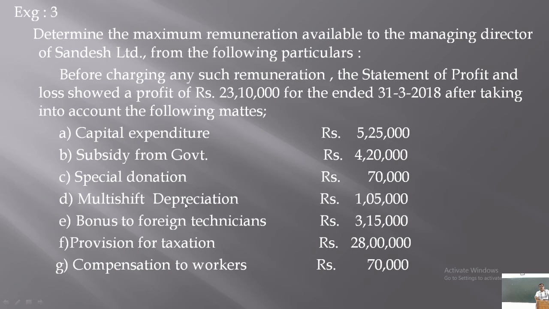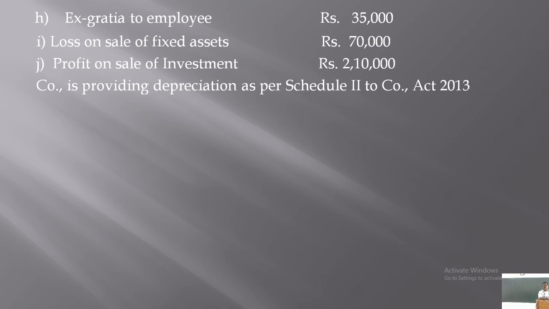Multi-shift depreciation is 1,05,000. Multi-shift depreciation is an allowable depreciation, but the amount is approved by the IT rule, and it is given that the company is providing depreciation as per Schedule 2 to the Companies Act of 2013.